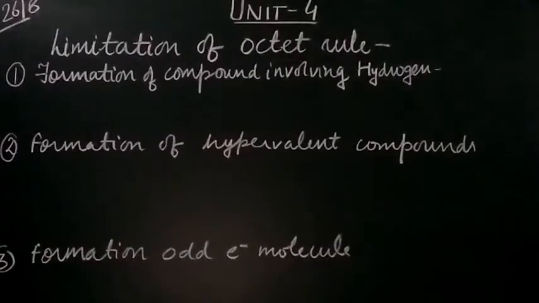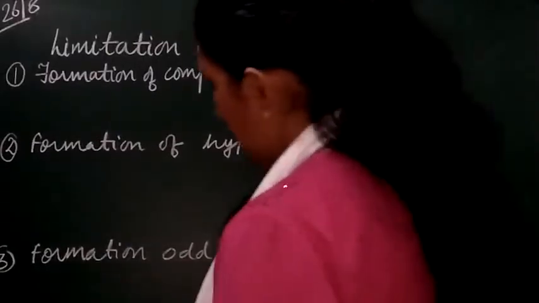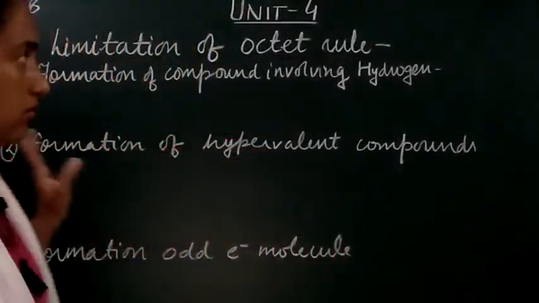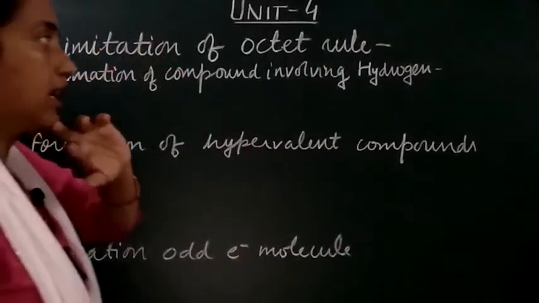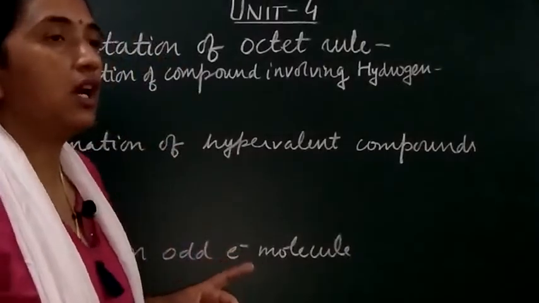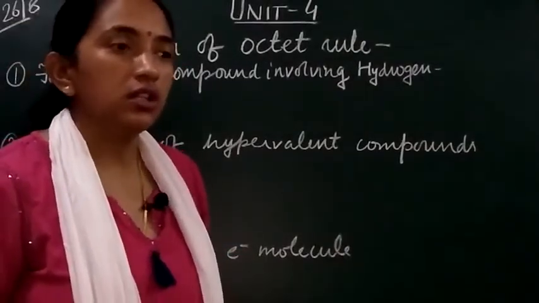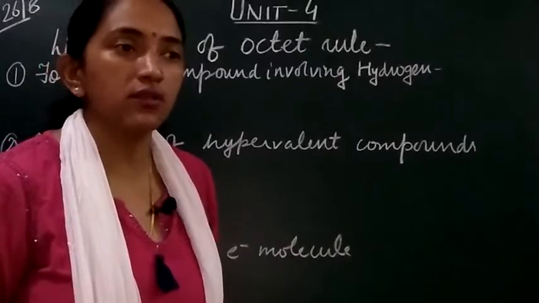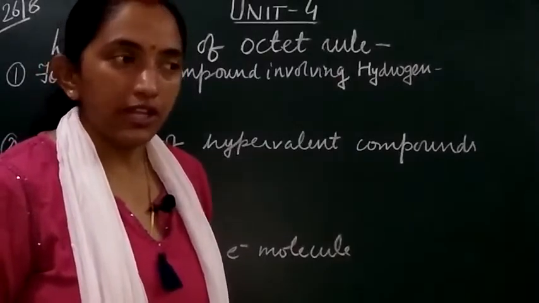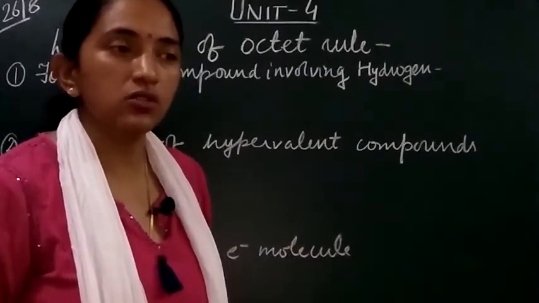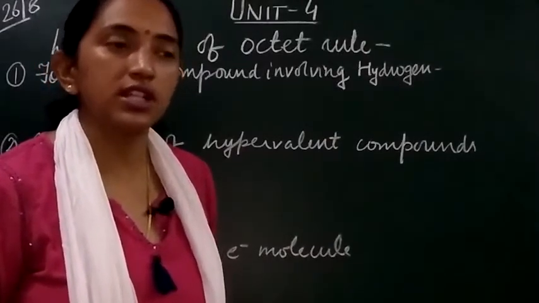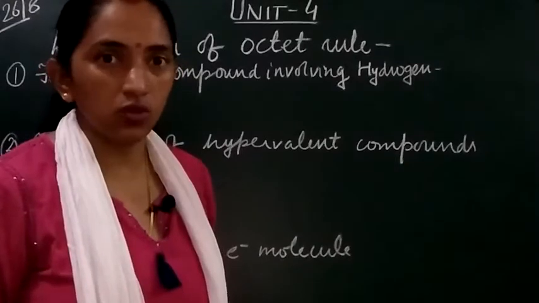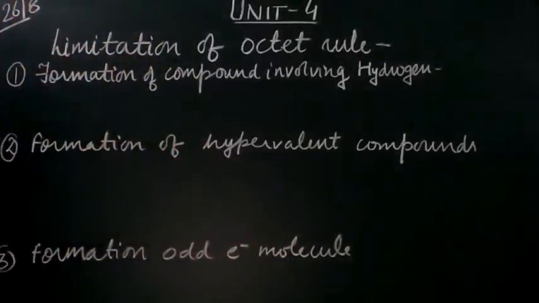We are going to discuss the limitations of the octet rule. I have written certain limitations down on the board. The first is the formation of compounds involving hydrogen. When we draw the Lewis structure for compounds where hydrogen is involved, hydrogen has only one shell, so its octet cannot be completed. It gains the stable configuration of its nearest noble gas, helium. So there the duplet, not the octet, is followed.